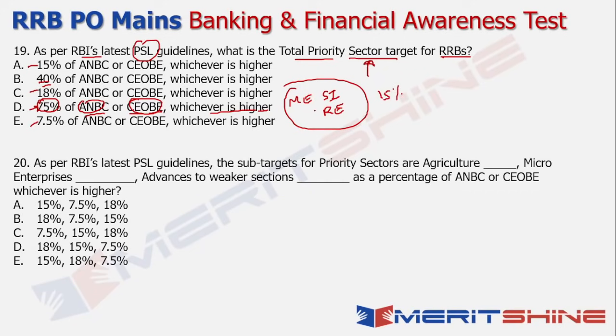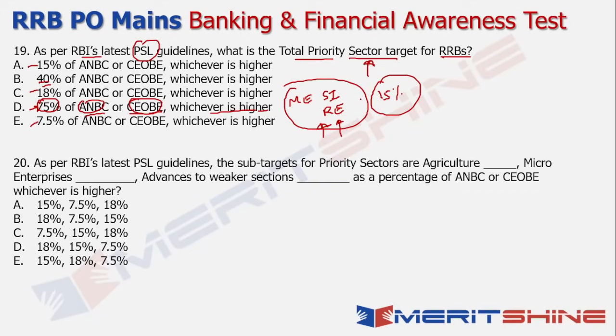So let's say cumulatively you're providing funding to any of the entities operating as a medium enterprise or a social infrastructure or a renewable energy enterprise, then the maximum that you can consider as a contribution towards your priority sector lending target is only 15%.